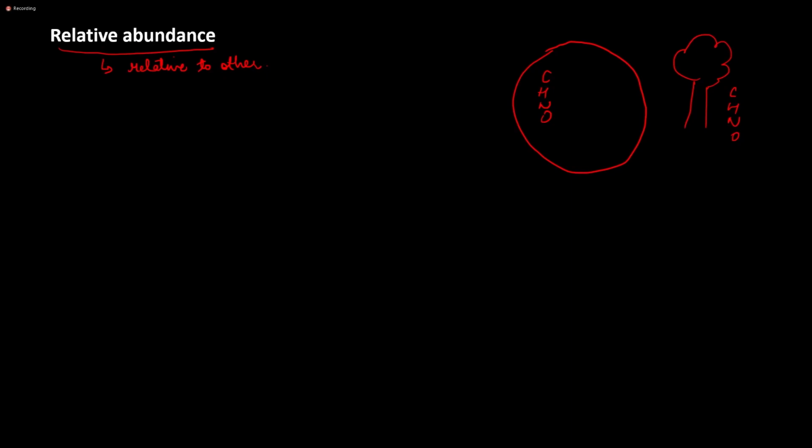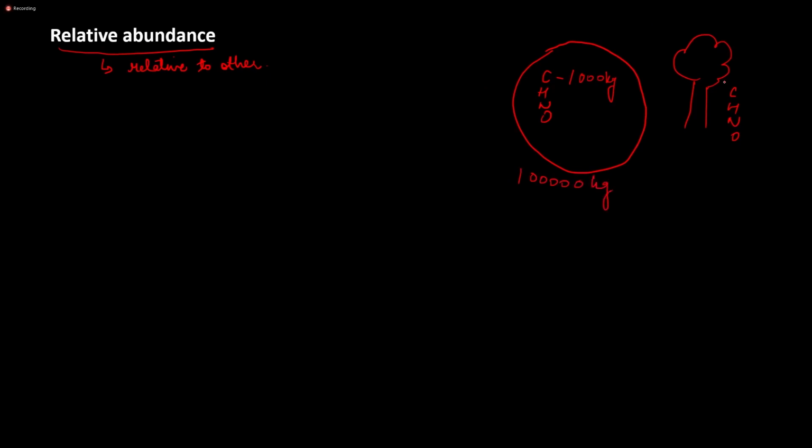But relative abundance means, in a hypothetical situation, suppose the earth has 1000 kg of carbon, but its overall weight is, say, 1 lakh kg.